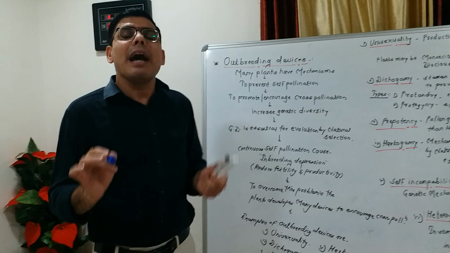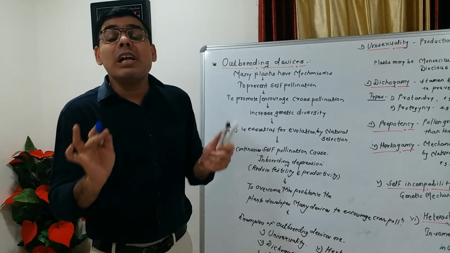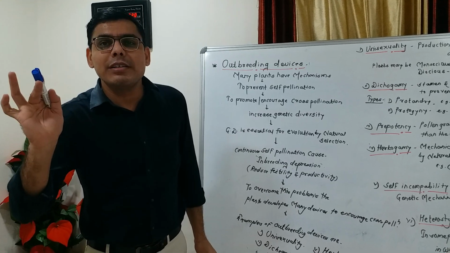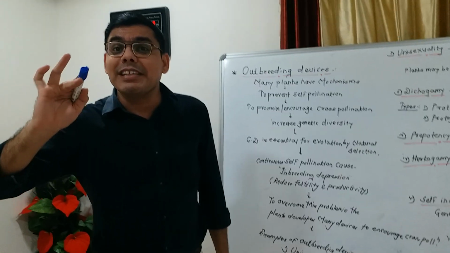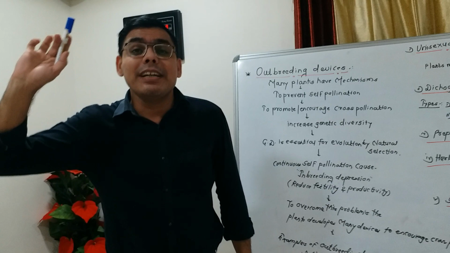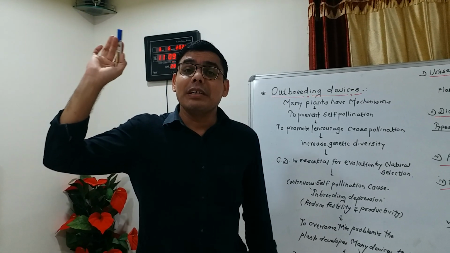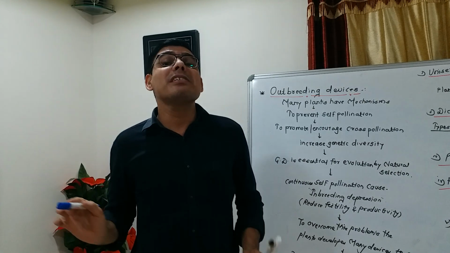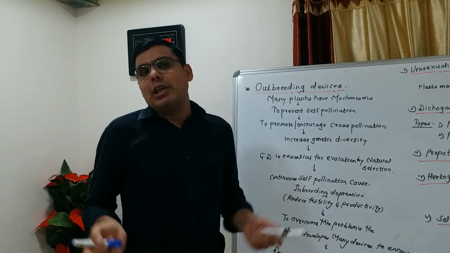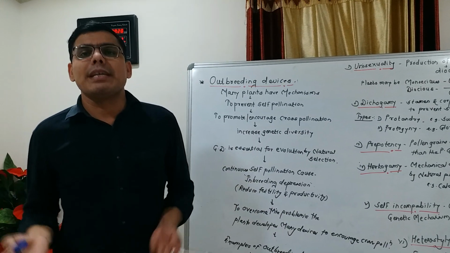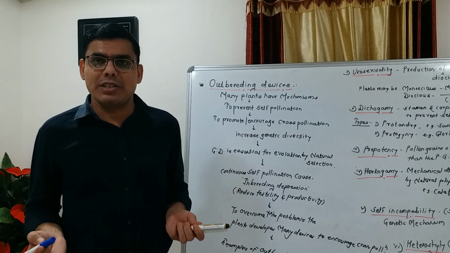आपके समझ में आ गया होगा कि these are all outbreeding devices, helpful for cross pollination. Cross pollination increases genetic diversity, and genetic diversity is helpful for evolution by natural selection, because you know very well the law of nature, that is survival of the fittest.